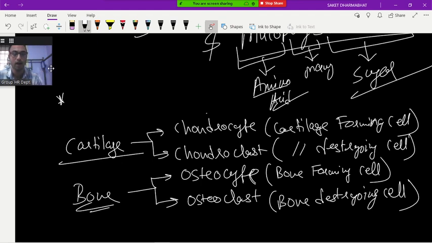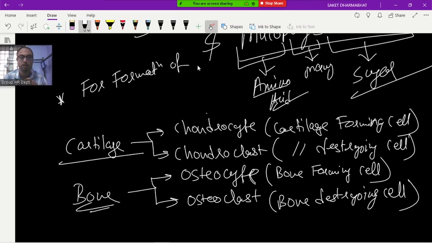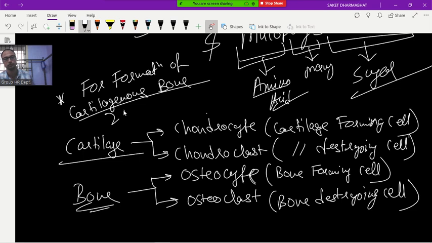For the formation of cartilaginous bone, what are the two cells required? We have to form the bone, cartilaginous bone. The cartilage is required, sir.